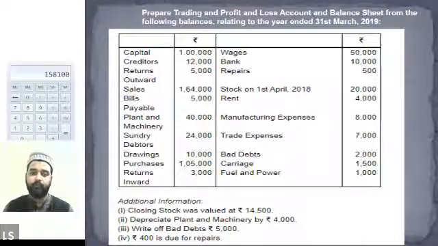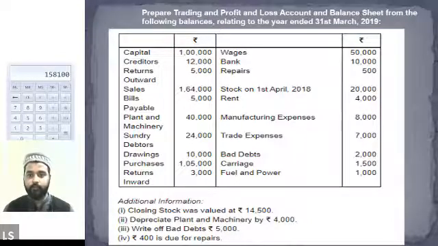So we will be adding 5000 in the bad debts. Is that clear now? We will go to the profit and loss account, write down bad debts 2000 plus additional bad debt 5000. Is it clear, everybody? Let me show you how it will be done.